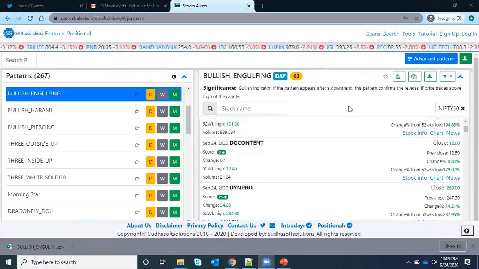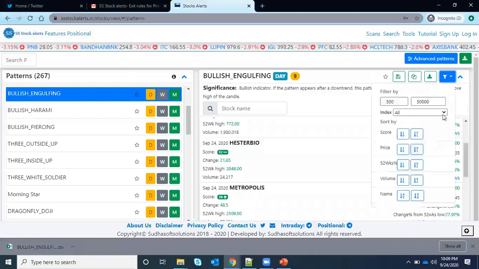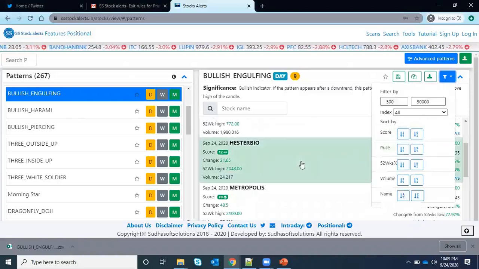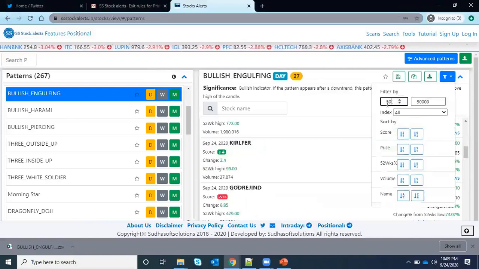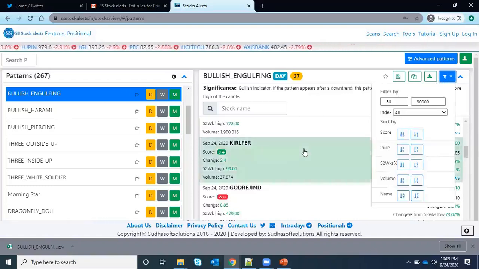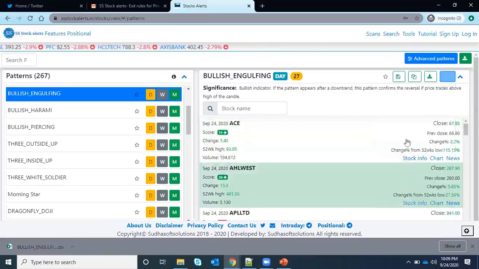So here you can get the list. This is the filter which is available for this list. Currently I have applied 500, I don't want 500. I want to get only stocks from 50 to 50,000, you will get it here. And suppose if you see the stocks, I want them based on the name, so you can do all those things. Like I want A to Z, and this is just a filter. The only thing I want to highlight here is the score and 52 weeks percentage.